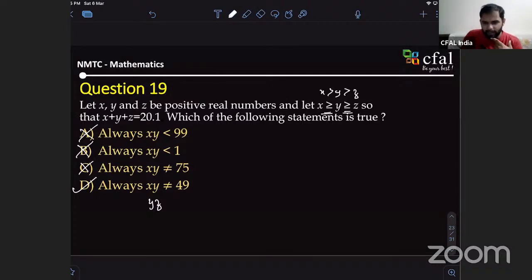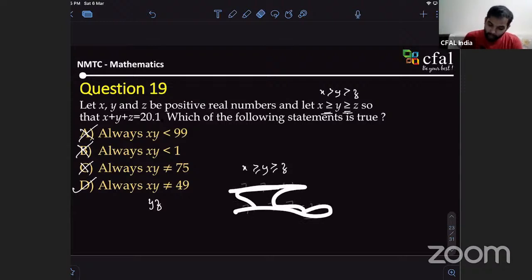Any justification why it's correct for YZ? Why can't it be 7? Because X is greater than or equal to Y is greater than or equal to Z. So X and Y can be 7, because this is less than 7, this is 6.1. But Y and Z can never be 7. If these two are 7, this would be 7 or greater than 7, and the sum would be 21. So what is the maximum value of Y and Z? It would be 20.1 by 3.